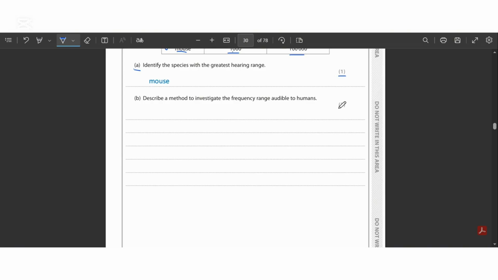Part B says, describe a method to investigate the frequency range audible to humans. Okay, so it is a 3-marker question, and they have asked us to describe a method from which we can investigate which frequency ranges are audible to humans.